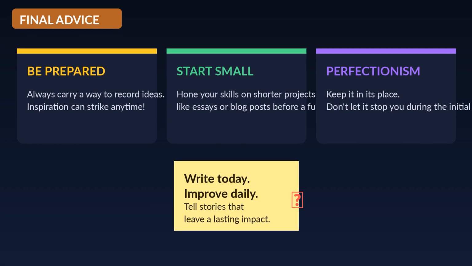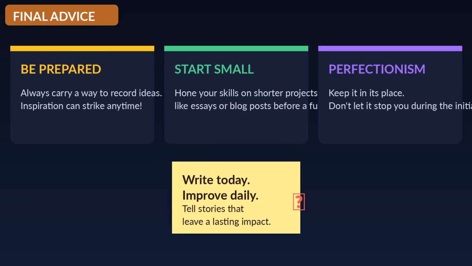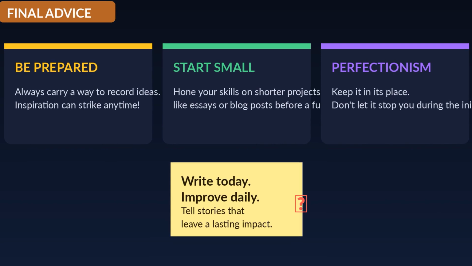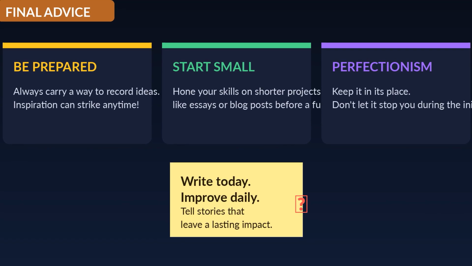Final advice, be prepared. Always record ideas. Inspiration can strike any time. Start small with essays or blog posts before a full book. Keep perfectionism in its place during drafting.